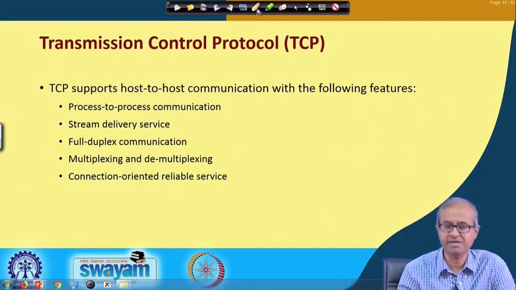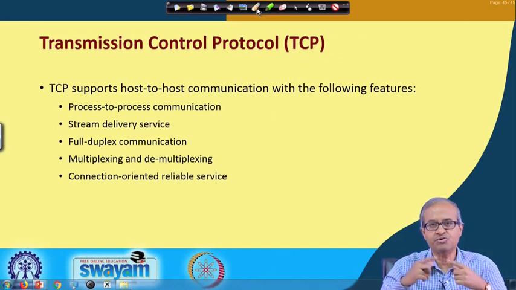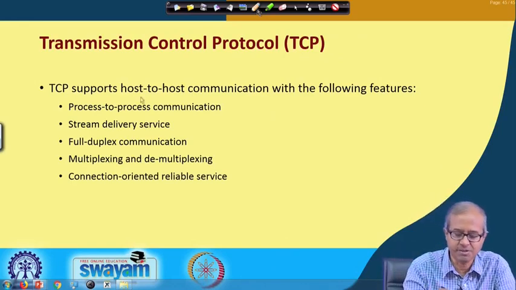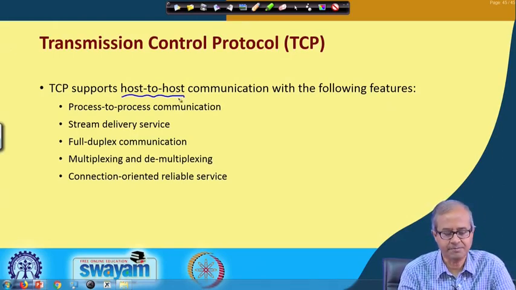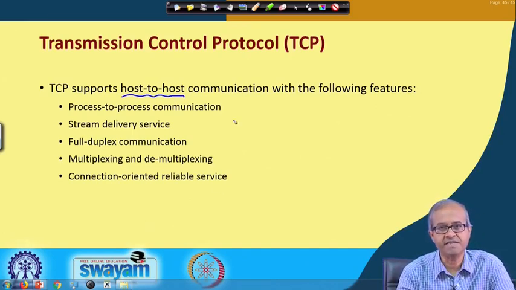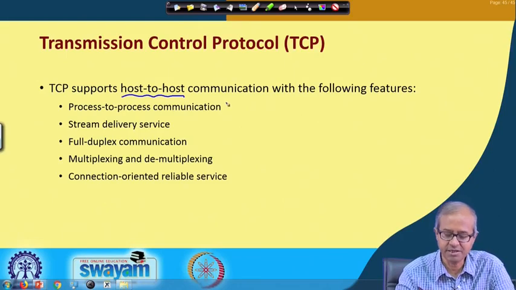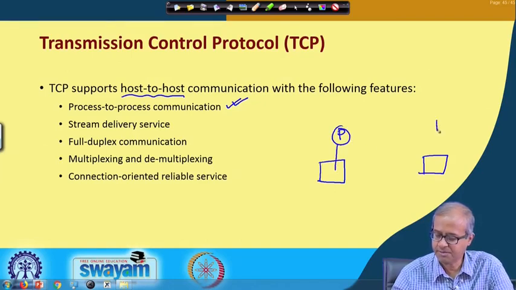TCP, we have already mentioned that at the transport layer level we have a host to host connection facility. So, TCP supports host to host communication facility and it supports a set of features. The features are like this: two processes can communicate among themselves, a process on a local machine and a process on a remote machine. There can be a process here, there can be a process here, they can communicate.